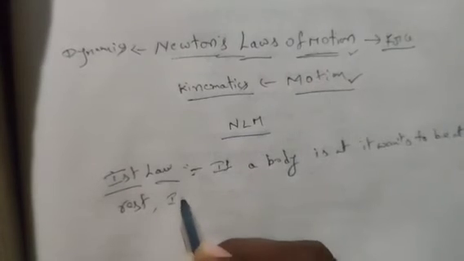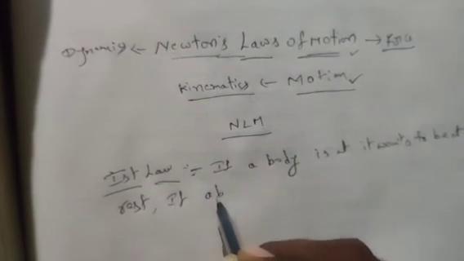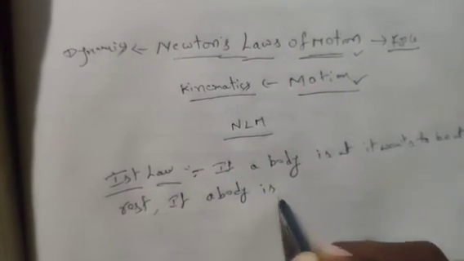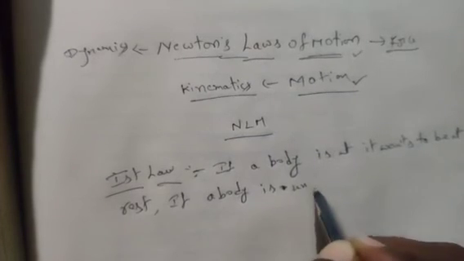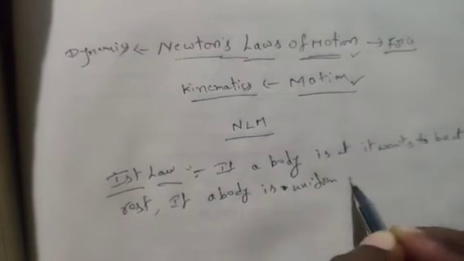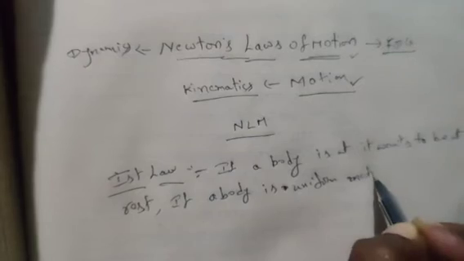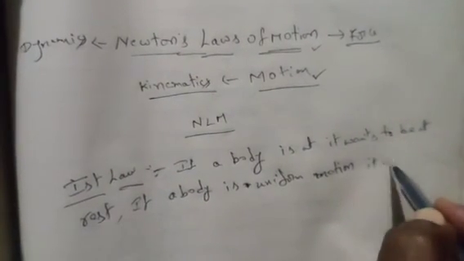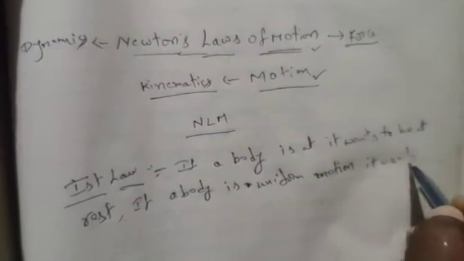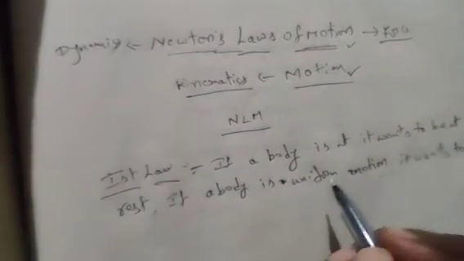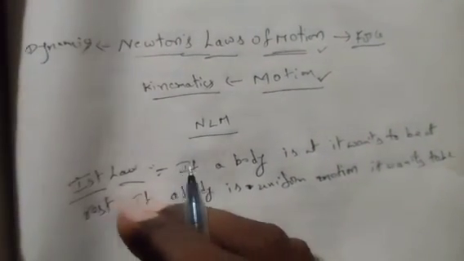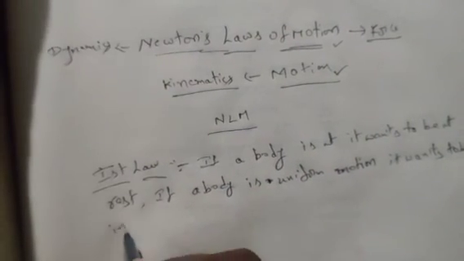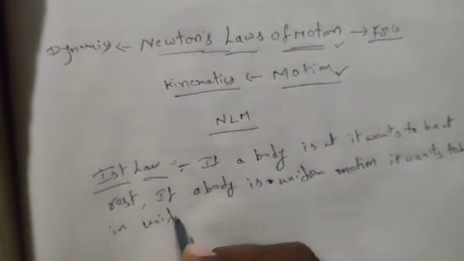If a body is in uniform motion, it wants to be in uniform motion.